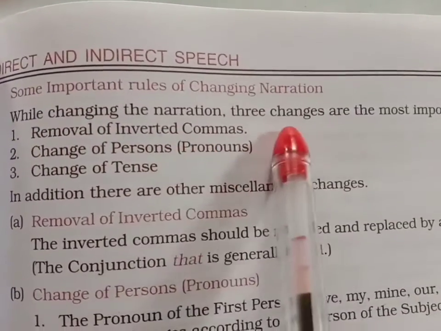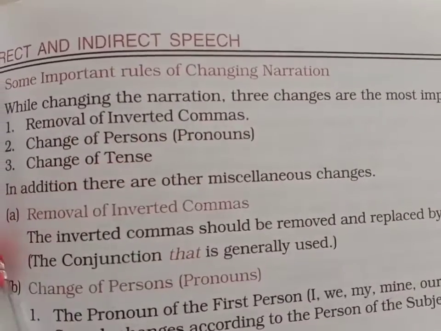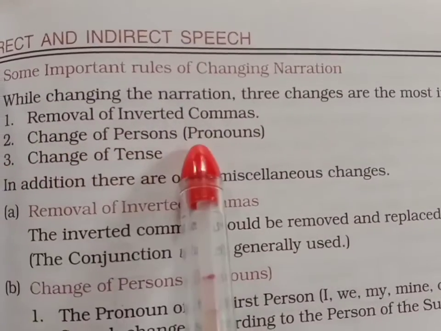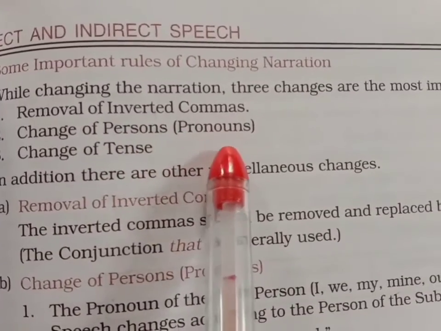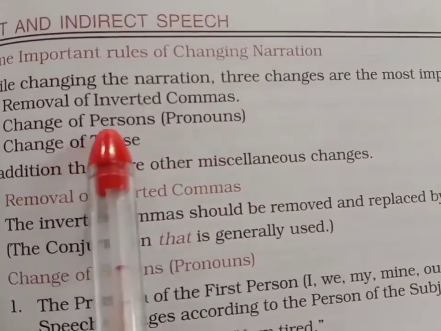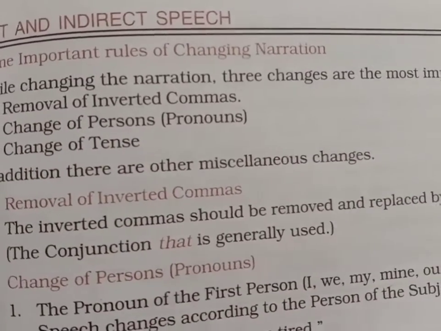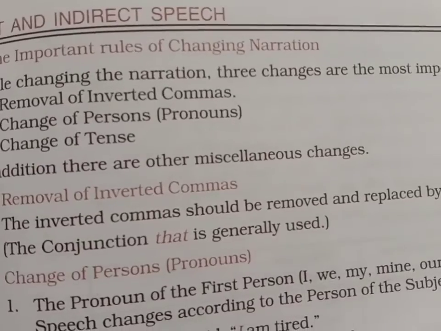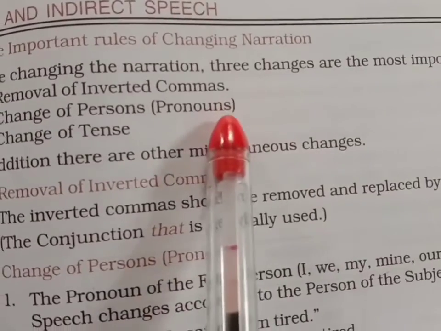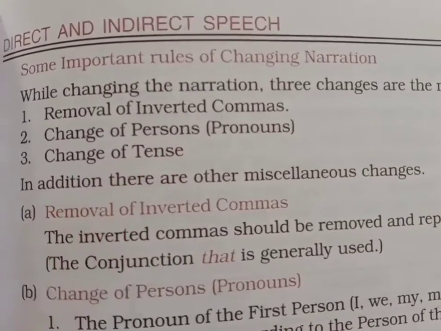Now some important rules of changing narration here. While changing the narration, three changes are the most important. What are these? Removal of inverted commas. While you change from direct to indirect, removal of inverted commas is a must. Number two, change of person. That means persons means pronouns, that means I, me, you, they, like that. These words will be changed. If you get any pronouns in the direct speech, when you write it into indirect speech, they will be changed. Okay, and change of tense. Change of tense is also there.